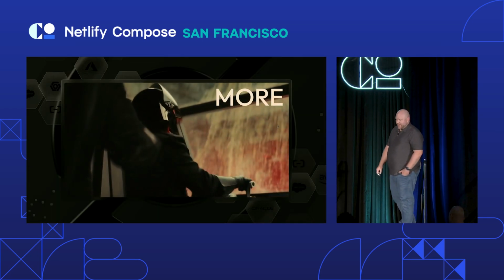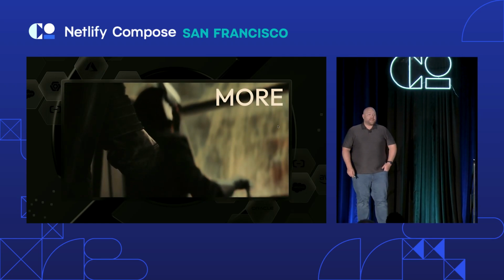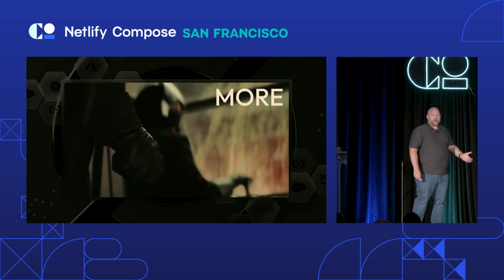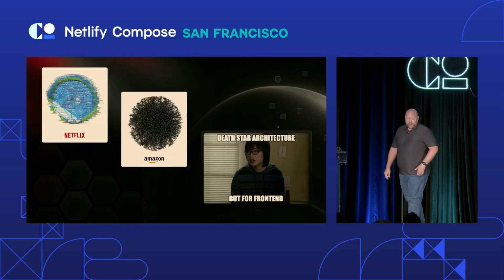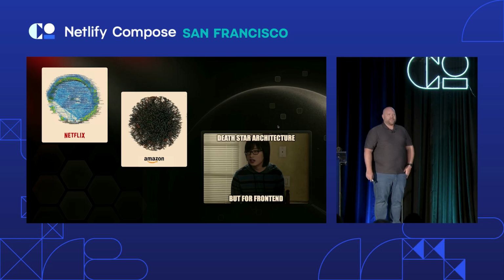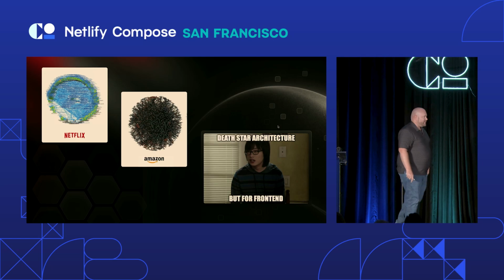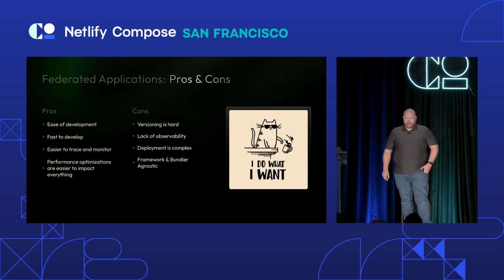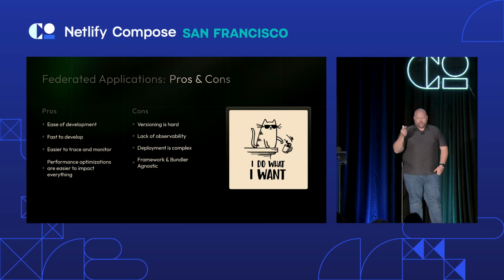But what happens is we keep getting more and more and more micro front ends, where you have organizations like ByteDance that actually have 6,000 micro front ends. You have companies like Best Buy that have 50 micro front ends just for .com. Right? That becomes really, really difficult to manage, and you end up with this Death Star architecture that everyone has seen before, but it's usually referenced for the back end, right? And if you're a Silicon Valley fan like me, it's Death Star, but for the front end. And it's something that we've experienced, and it comes to the pros and cons that we've had for federated applications, right? So we went to federated because we wanted the ease of development.